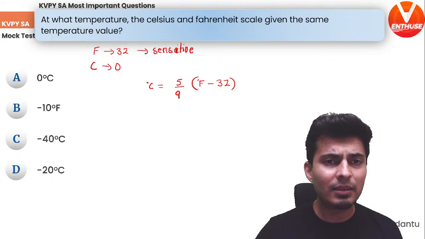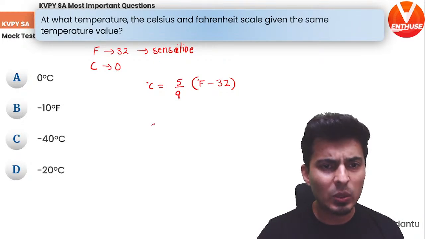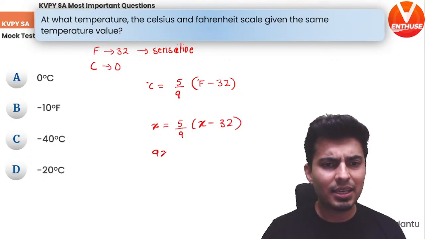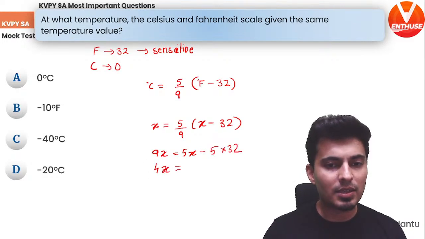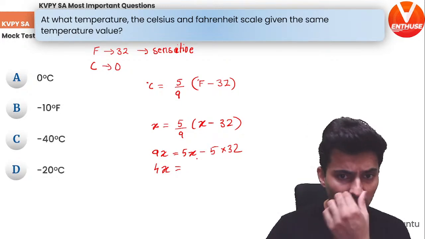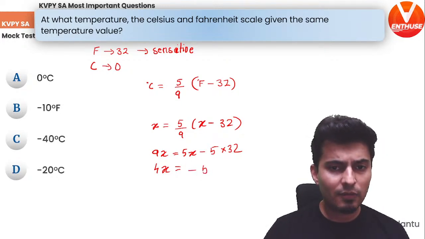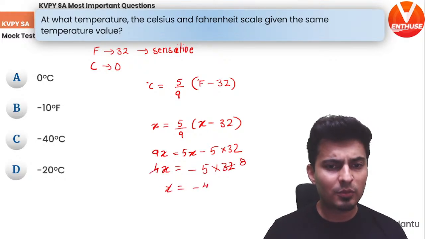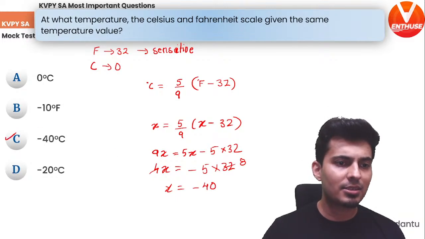Now it's clearly given that the Celsius and Fahrenheit give the same value. So Celsius is also X and Fahrenheit is also X. And that's it. Solve this question. So 9X is equal to 5X minus 5 into 32. That's it. 4X is equal to minus 5 into 32, I believe. So this 4 and this 8, and therefore X will be minus 40. So that's the answer. X is minus 40.